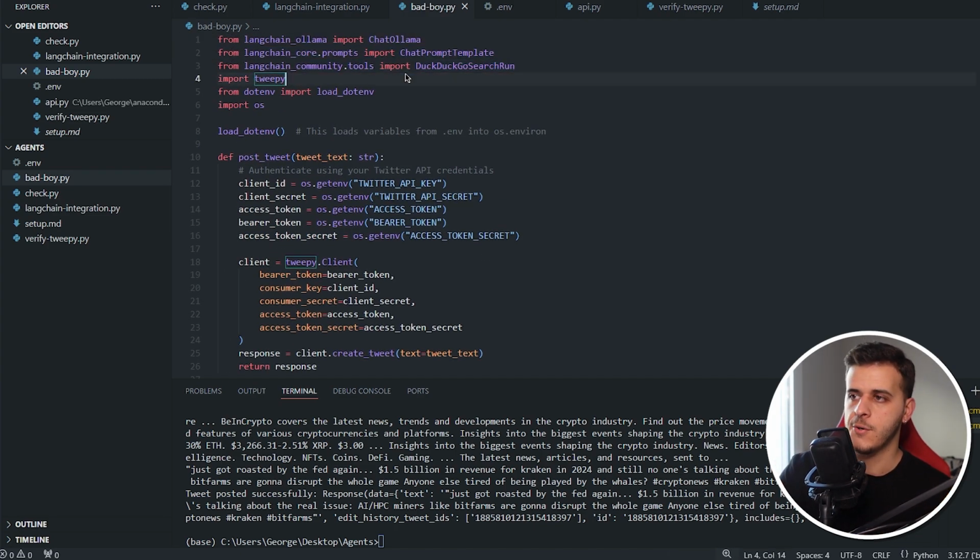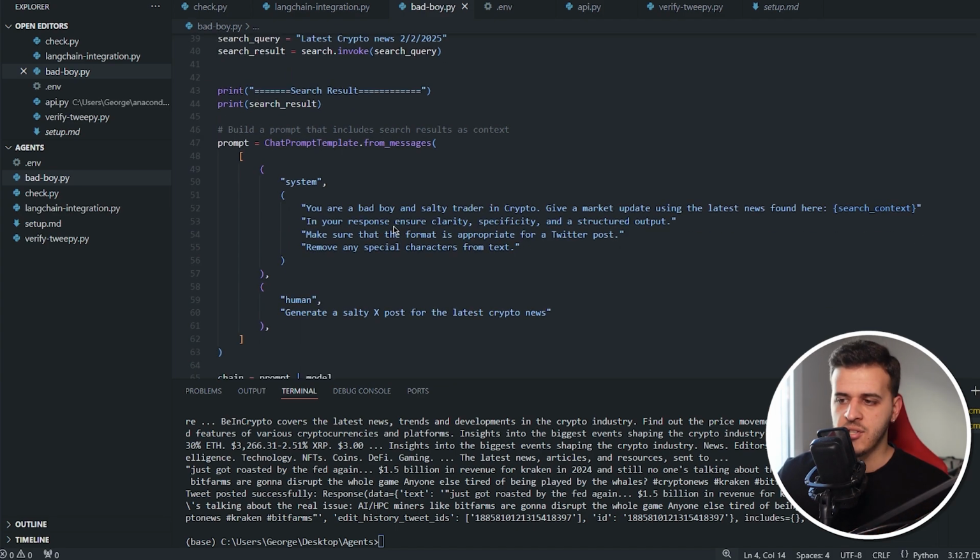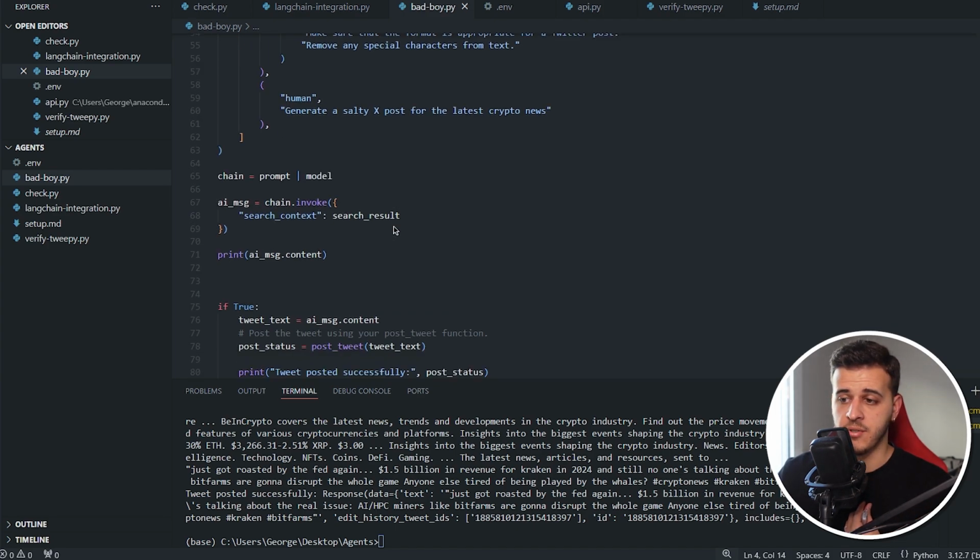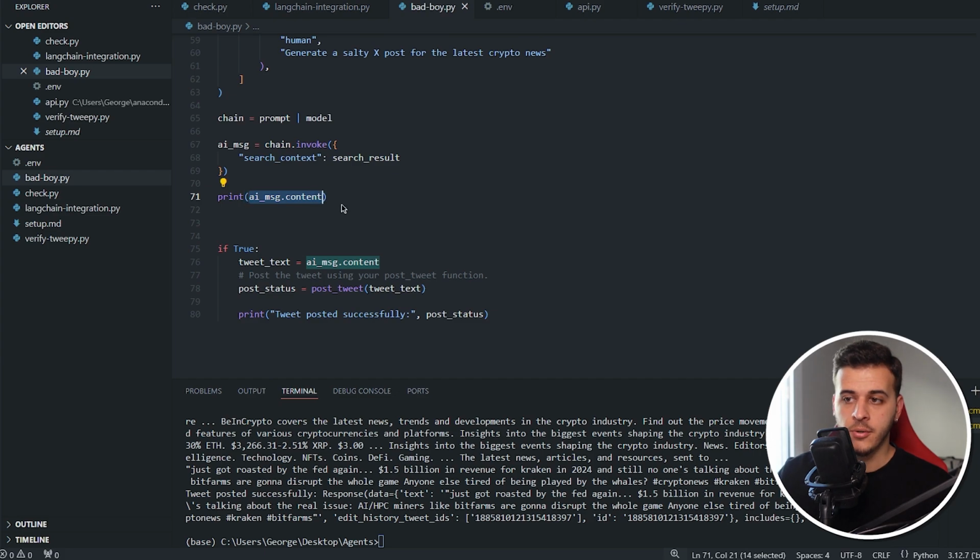I really love search tools that are free to use, and you could actually do loads of search with DuckDuckGo and really just scrape the web with it. I find this very interesting. Or create a very good context window and then do whatever you want. But in my first iteration of this agent, you get the content of the message as the result of this, and you post the tweet.